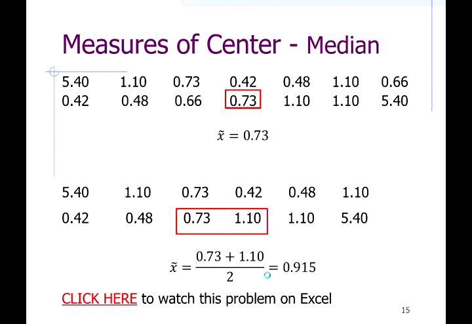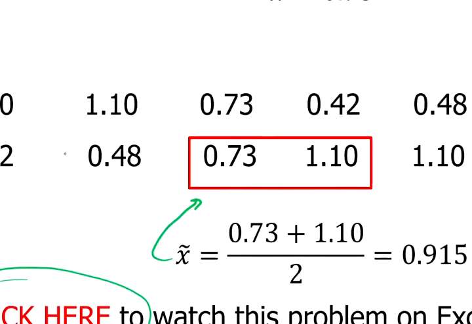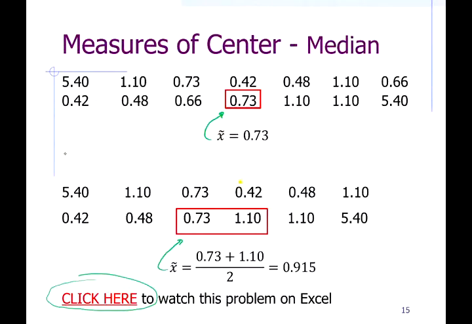So like I said, if there's an odd number of numbers, the median is the middle. If there's an even number, it's the average of the 2 in the middle. And again, you can click here to see how you do this on Excel. It's just one step, very similar to finding the mean on Excel. Instead of using the word average, it's equal median, and then in parentheses, the location of the data.